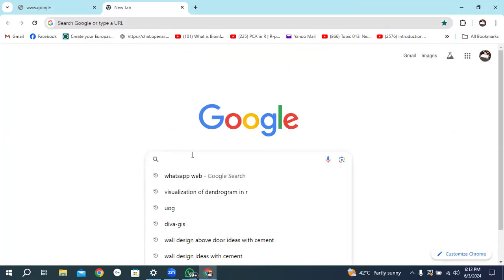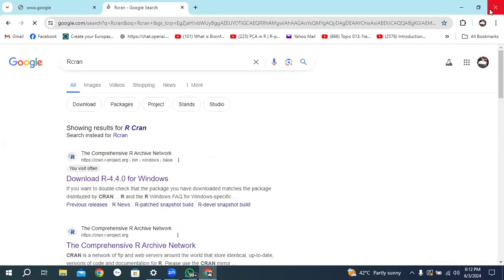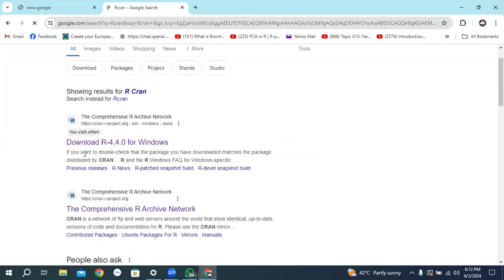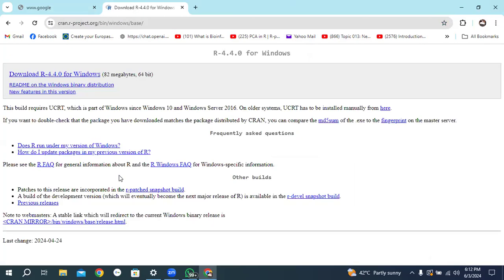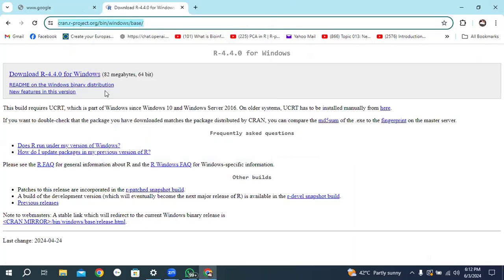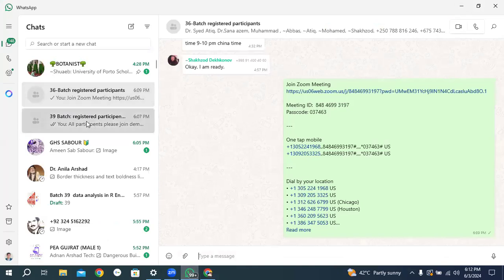All participants, please open Google Chrome and type R CRAN and search. You can see a page showing Download R 4.4.0 for Windows. It is the latest version of R. First you need to open this page and download R 4.4.0 for Windows. I am also sharing the link of this website within the group so that the other participants can also use this website link.